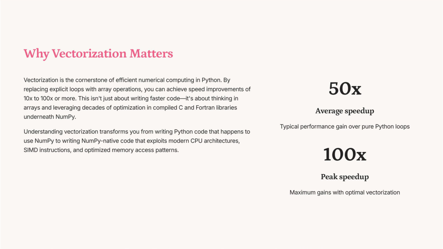Vectorization is crucial for efficient numerical computing in Python, offering speed improvements of 10x to 100x. It involves replacing loops with array operations, leveraging optimized C and Fortran libraries. This approach transforms code to fully exploit modern central processing unit architectures, single instruction, multiple data instructions, and optimized memory access, achieving significant performance gains over pure Python loops.